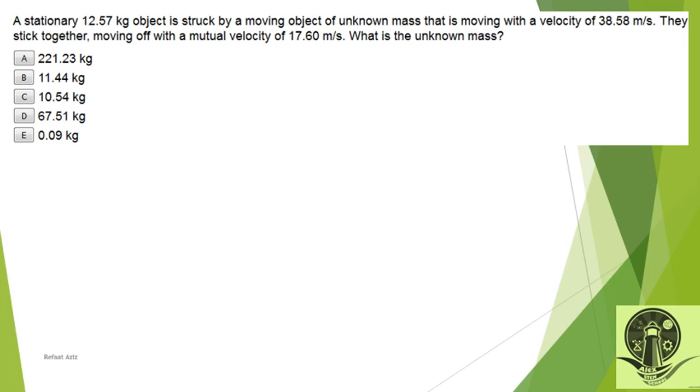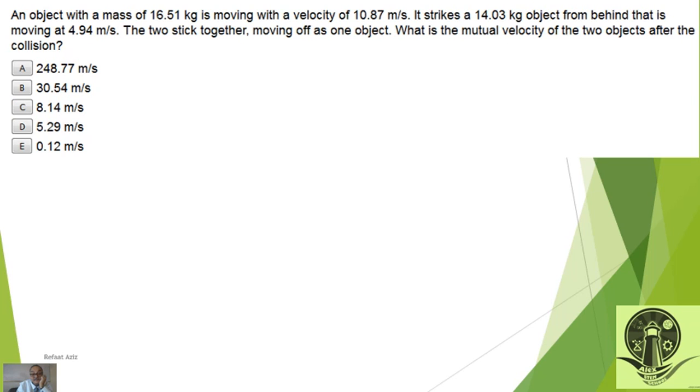M1 V1 plus M2 V2 equals M1 plus M2 times V. Here we have V, which is 17.6 meter per second. V1 equals 0. M1 equals 12.56. Unknown mass M2, we don't know it. V2 is 38.58 meter per second. Then this is an easy example, direct solution. And the answer is C.